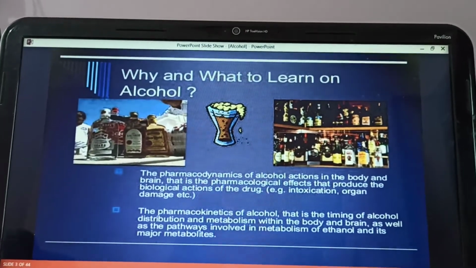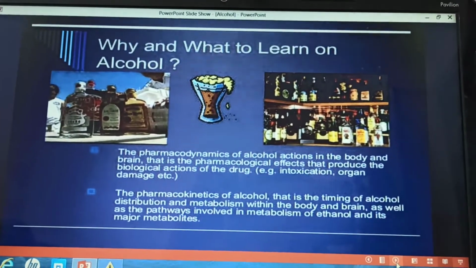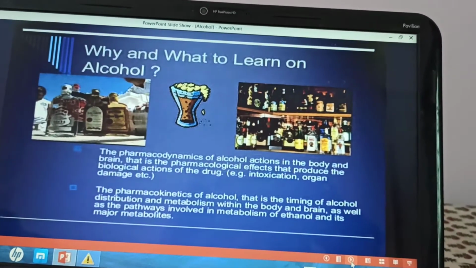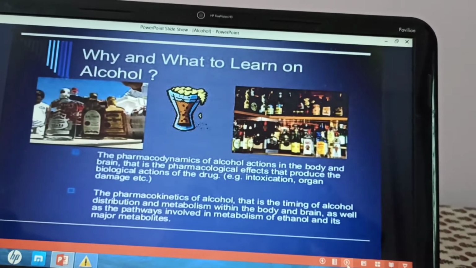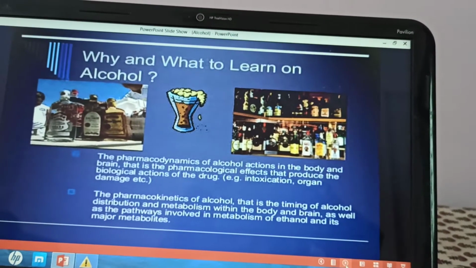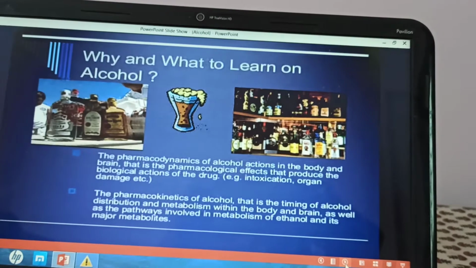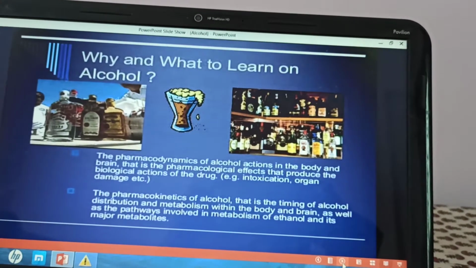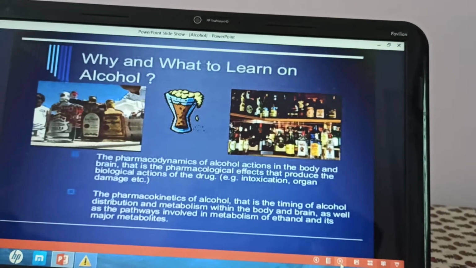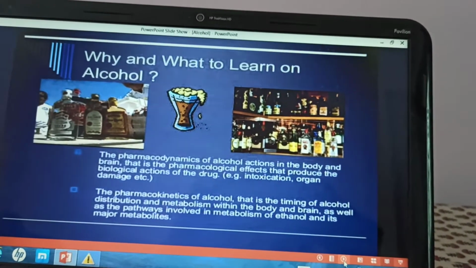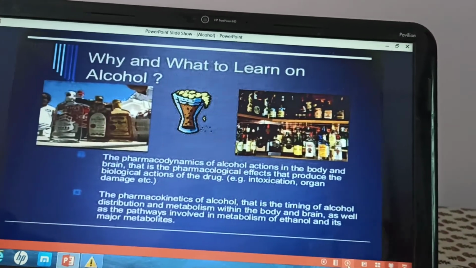So why and what to learn on alcohol? We have to see the pharmacodynamic actions of alcohol because it is commonly used. That is the effects it produces on various organs, various systems in the body. And then the pharmacokinetics of alcohol, that is the timing of alcohol when it is administered, then its distribution, metabolism within the body, as well as the pathways involved in the metabolism of the alcohol.